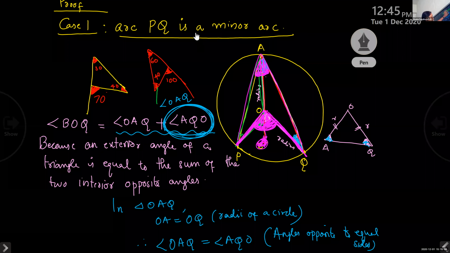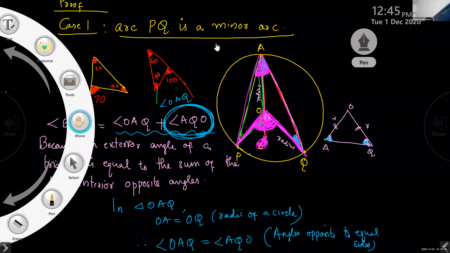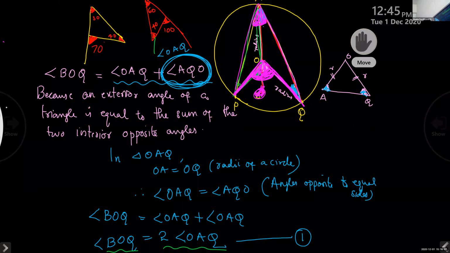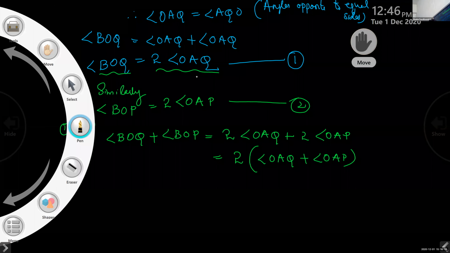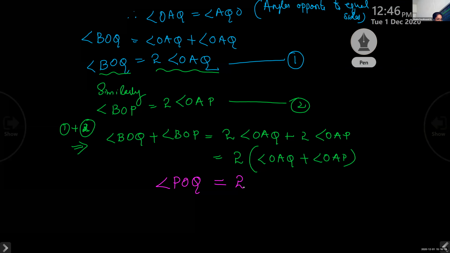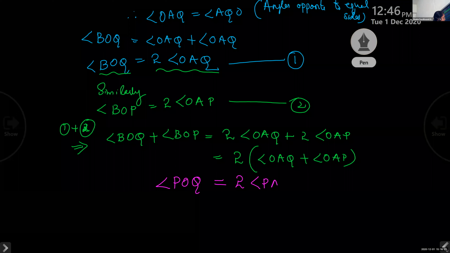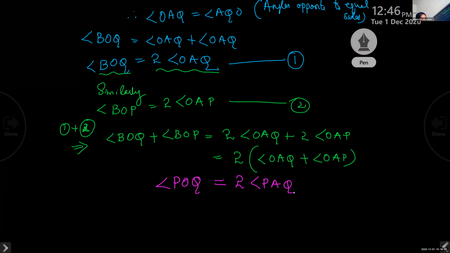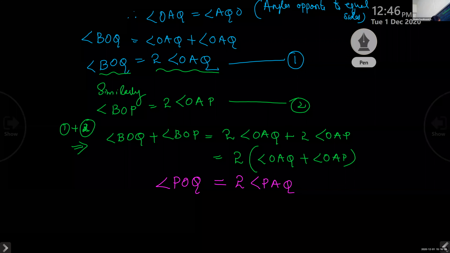BOQ plus BOP. When we add, we will get angle POQ. This is angle POQ equal to 2 times angle PAQ. Angle POQ equal to 2 times angle PAQ. Clear, children? So this is our theorem.